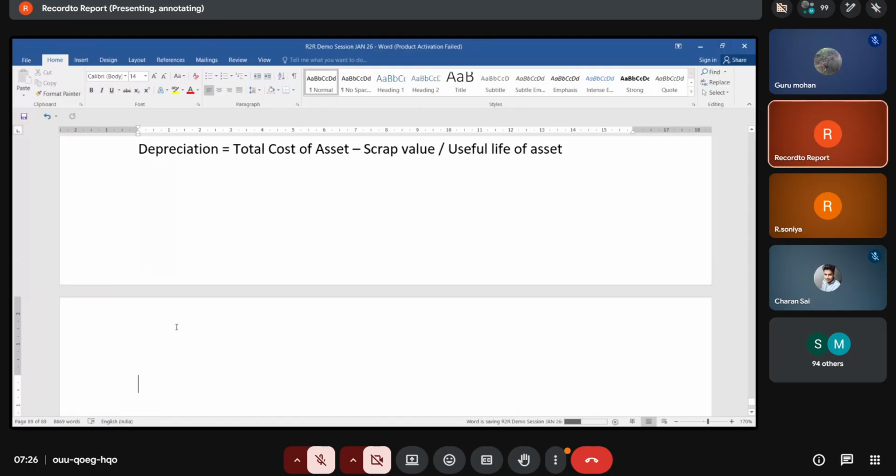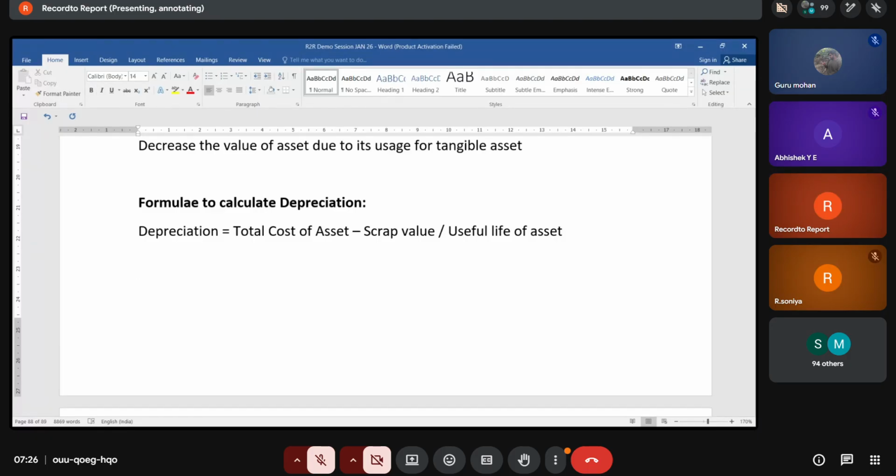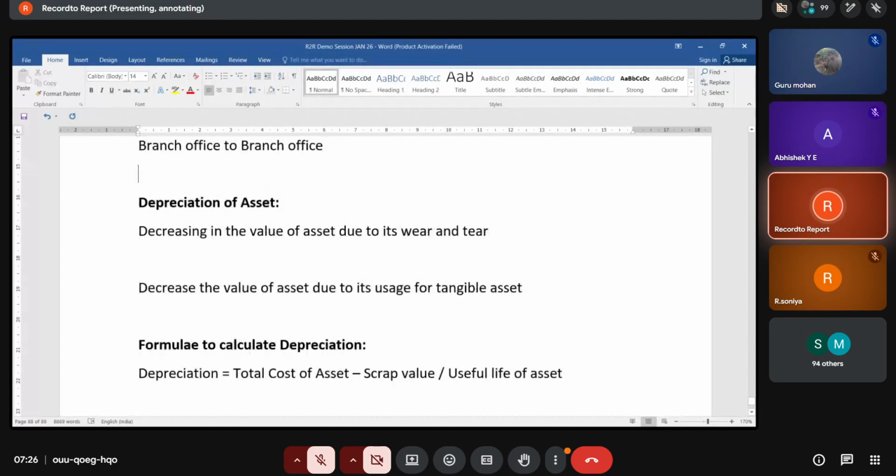Very, very important technical question. What is the formula? Total cost of an asset minus scrap value divided by useful life of asset. Understand?